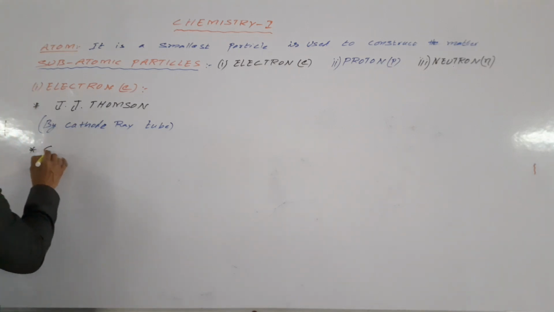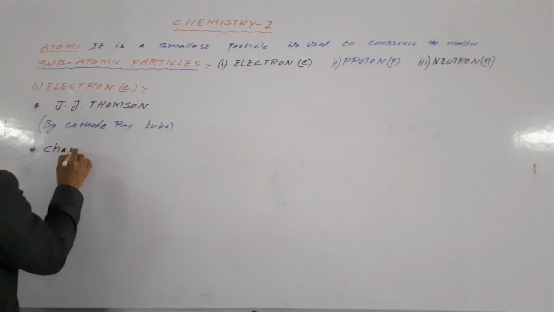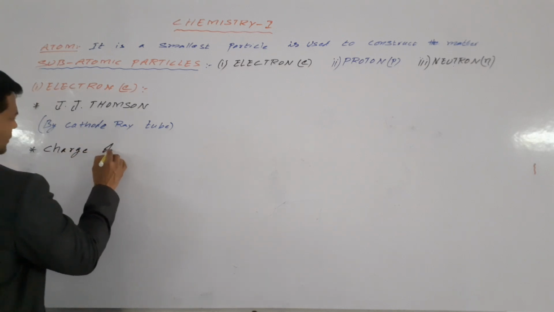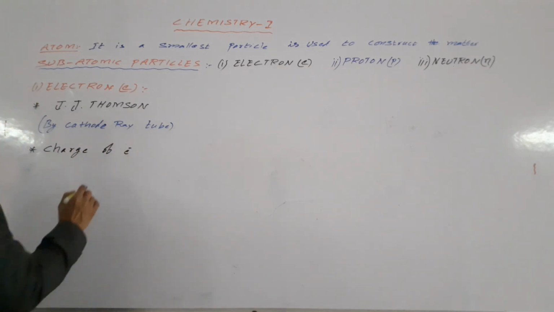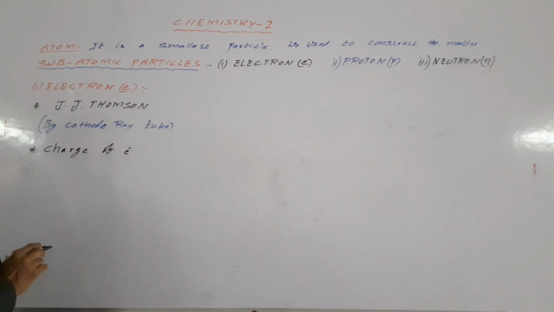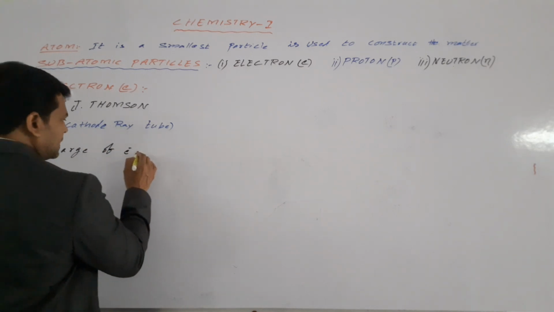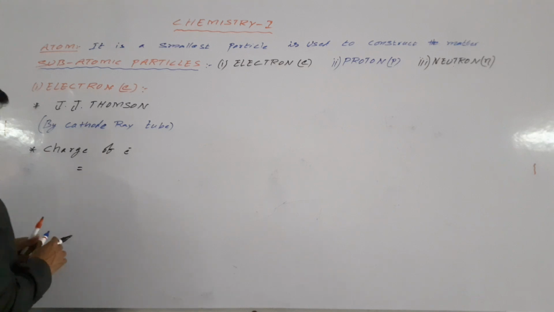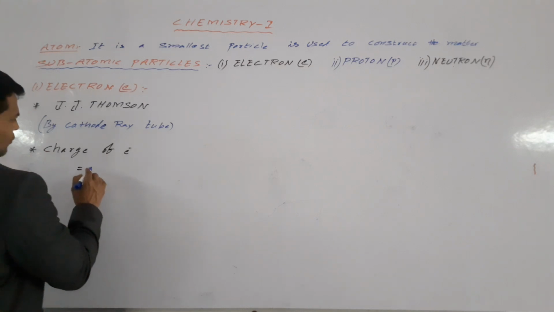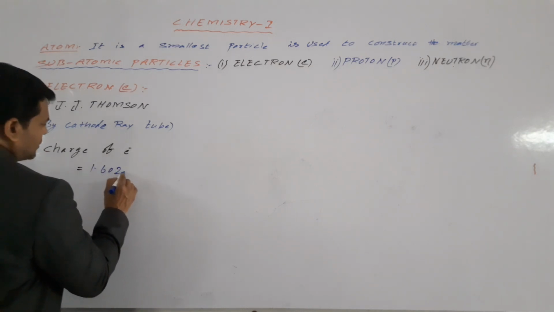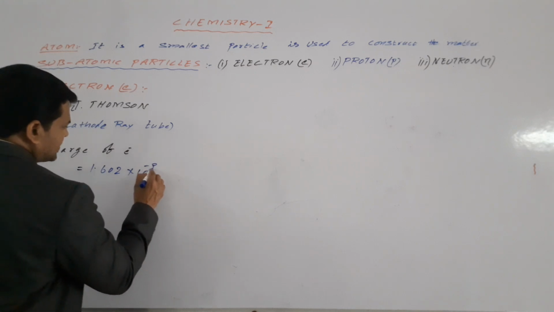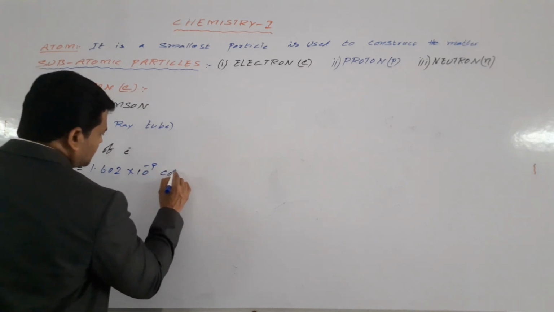The charge of the electron is 1.602 into 10 power minus 19 coulombs.